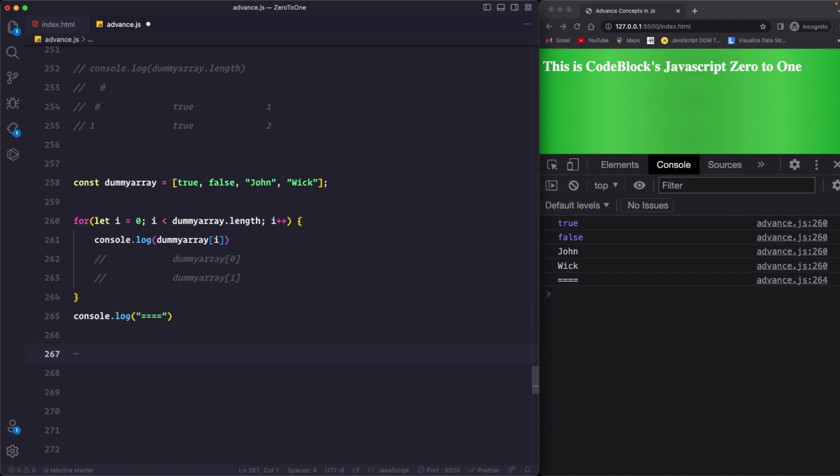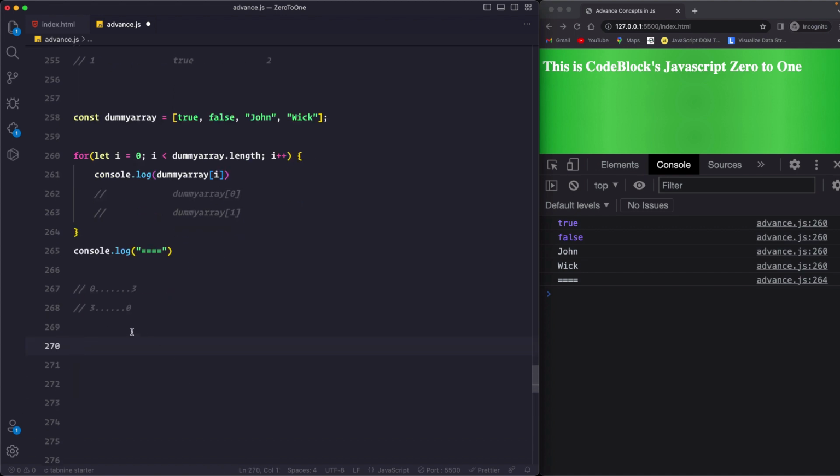First let's analyze what we did so far. We looped all the way from 0 to 4, well, not 4 but I think 3. So 0 1 2 3. Now we have to loop backwards. So now I want you to print week, John, false, true. So now we have to find a way to loop all the way from 3 to 0. So now let's write code for this scenario.